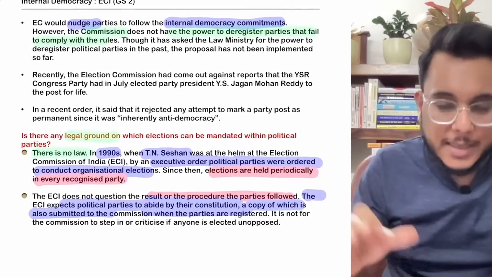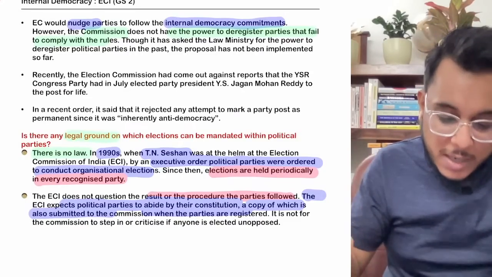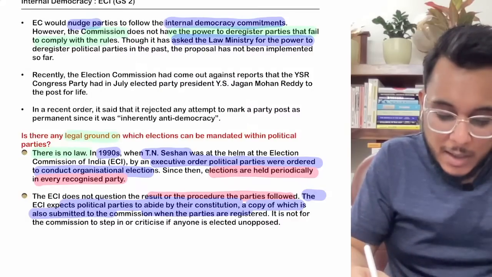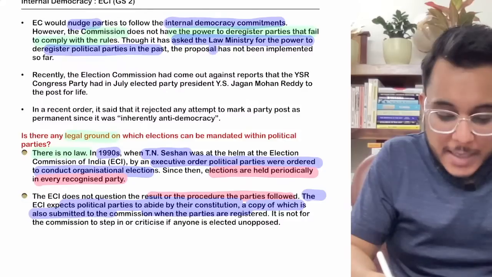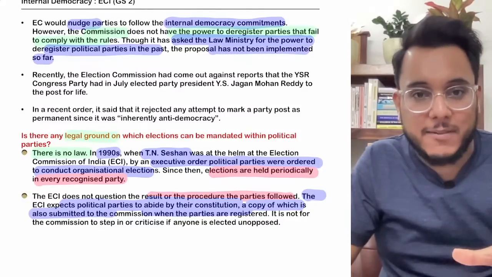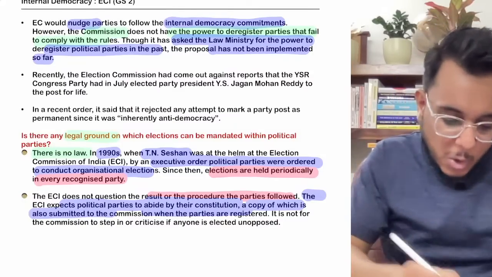So that is something that is going on. Right now the power is not there, however they can review this thing. Now the Election Commission of India had asked the law ministry that they should deregister the political parties, but that particular thing has not been implemented. So ECI doesn't have the power, the law ministry has been asked, and that is something that is going on.